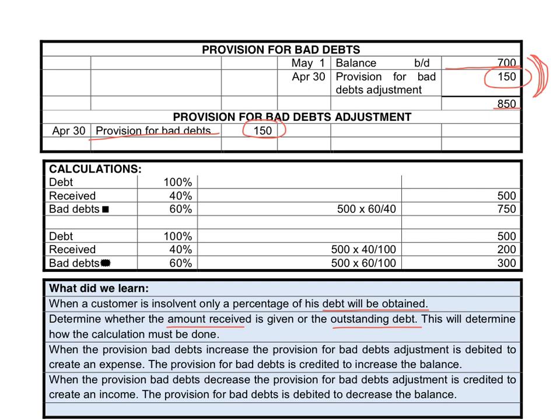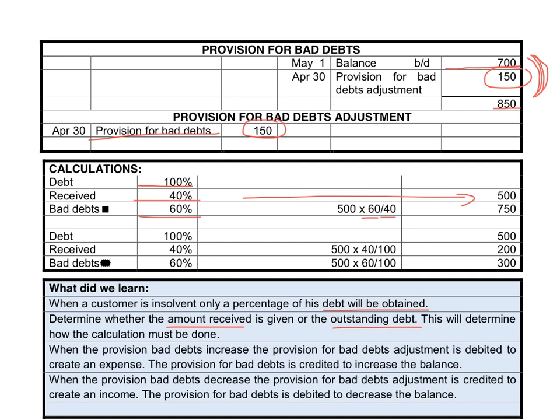If we look at the calculation again, the debt is 100, the receive is 40, so it means 60% will be written off as bad debts. In the first example, they told us how much money we received, 500 Rand. So if we wanted to calculate the bad debts there, because the received amount was given, we will take the 500, multiply with the 60, the one that I want to know, over the 40 that is known to us.